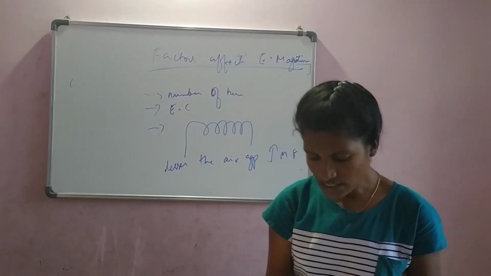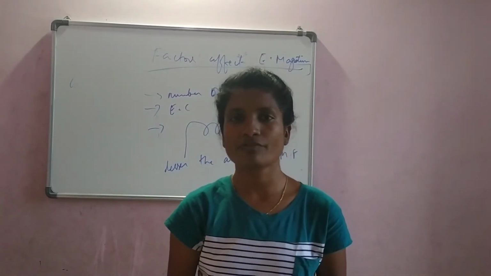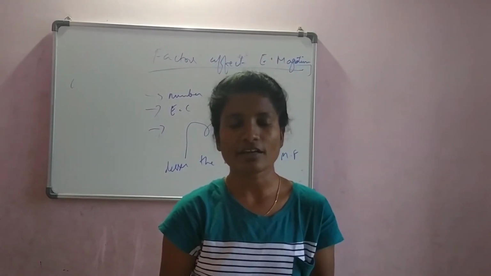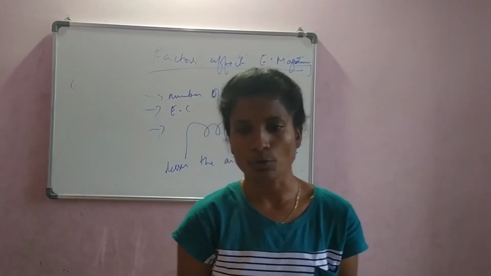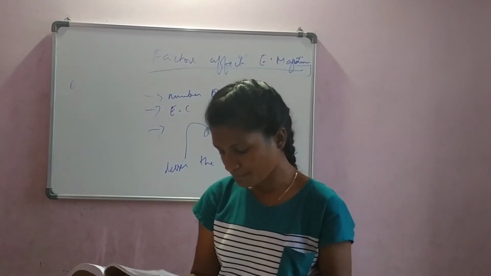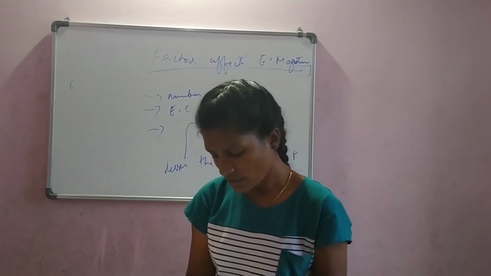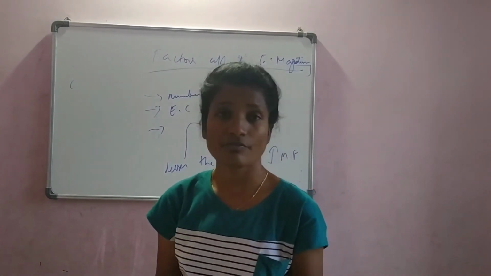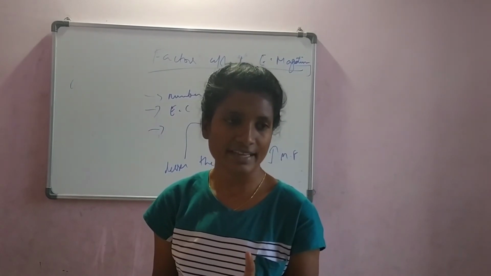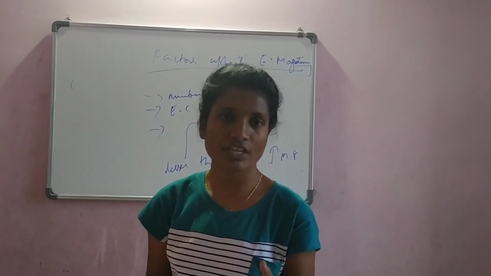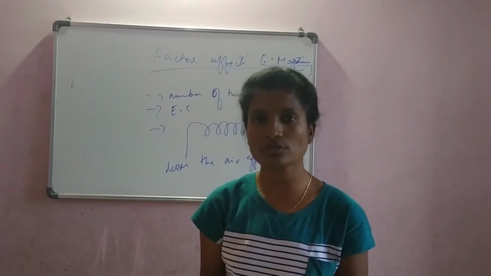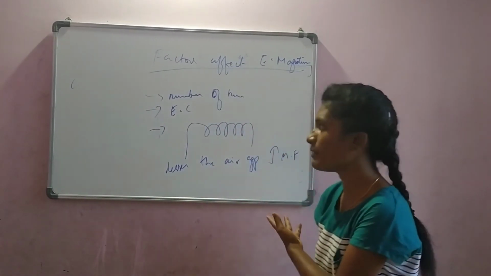Now, similarly, if you want to find out the pole of the electromagnet, bring a bar magnet, keep it at each end and check which is the north or south pole. I have already shown you that. And one more thing to remember, there is another way. We know the clock face rule. If the current flow is anti-clockwise, then that face is south. If the flow of current is clockwise, then that face is north. You can use the clock face rule as well, or you can bring a bar magnet and check it out.